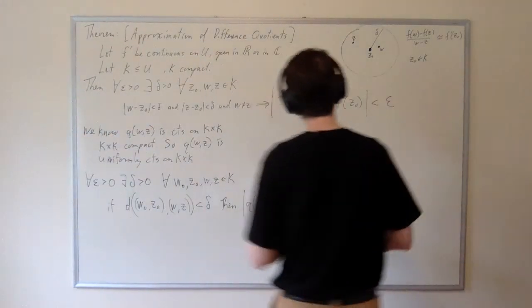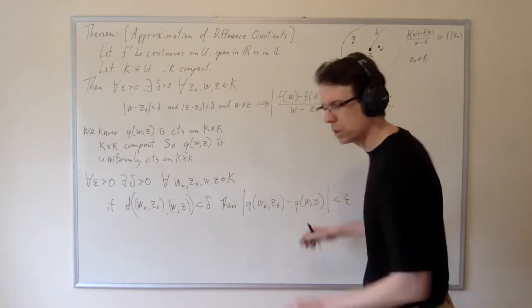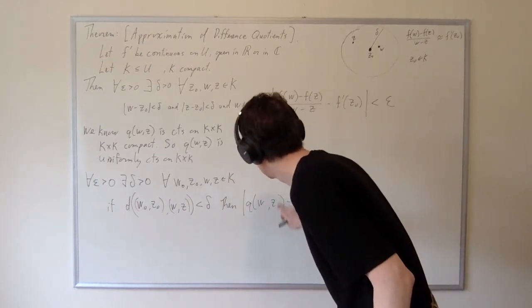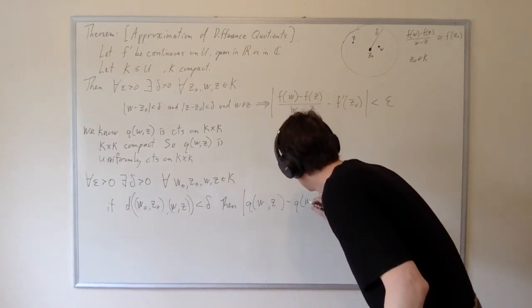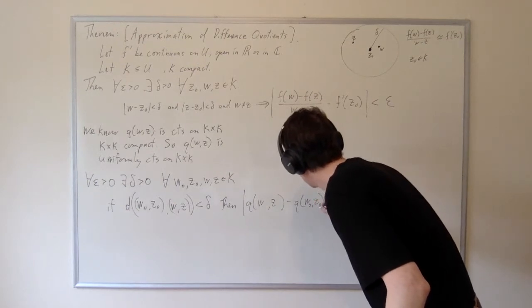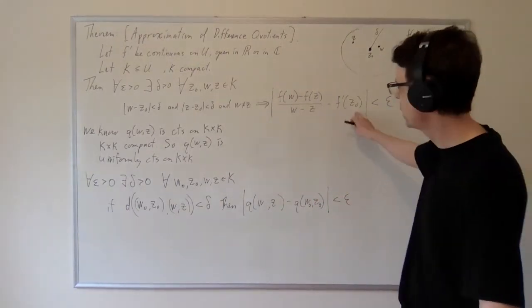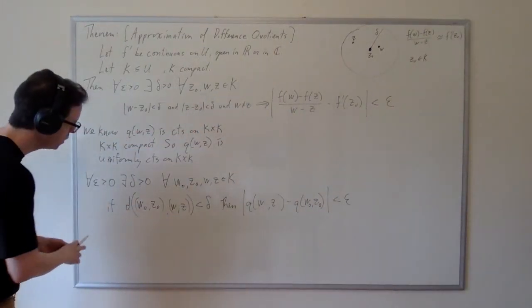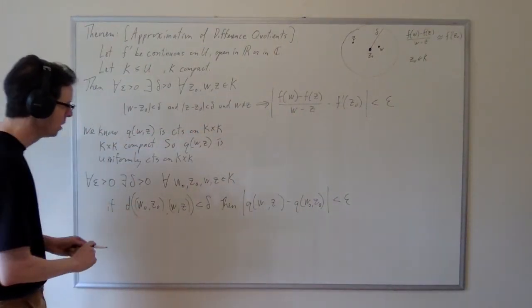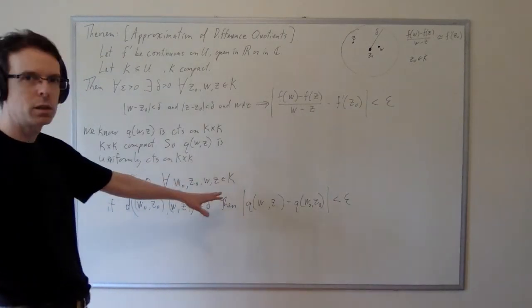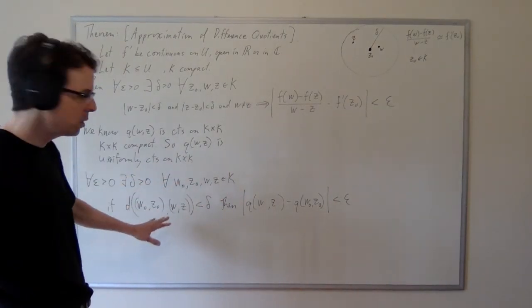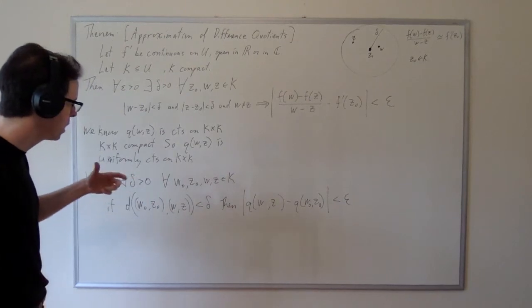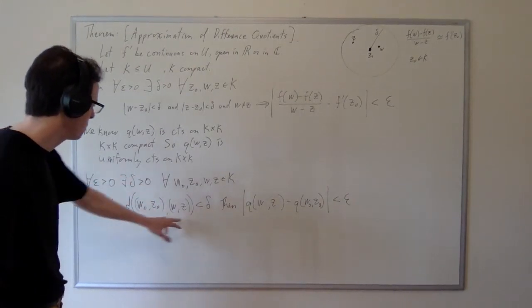Well, very close. Actually, let me reverse this for clarity here. Let's say q of wz here and q of w naught z naught here, because it'll make it tighter to this. So the first thing we need to question is, what do we mean by the distance between this and this? Well, there are various metrics that can be applied to k cross k, but the simplest metric that we can consider is the max metric between these two.